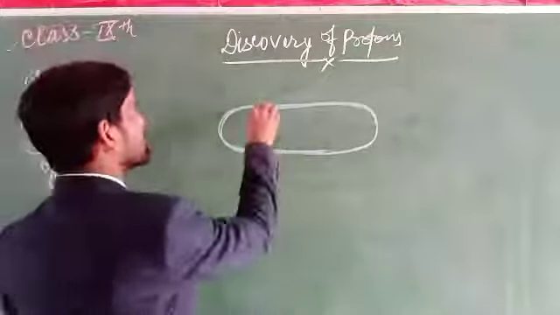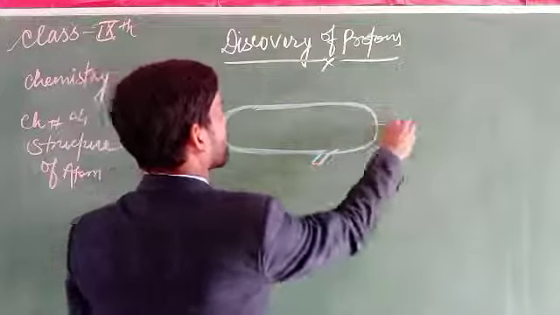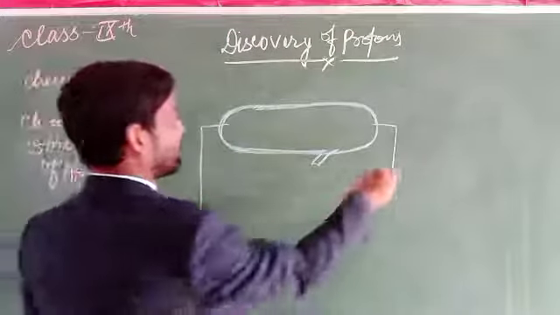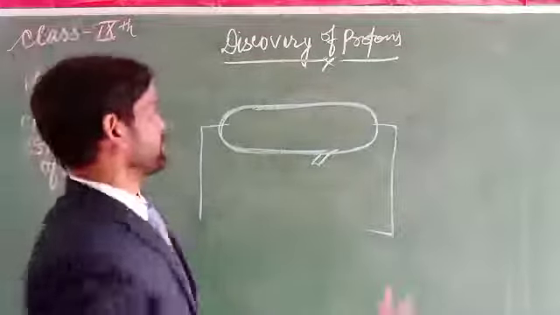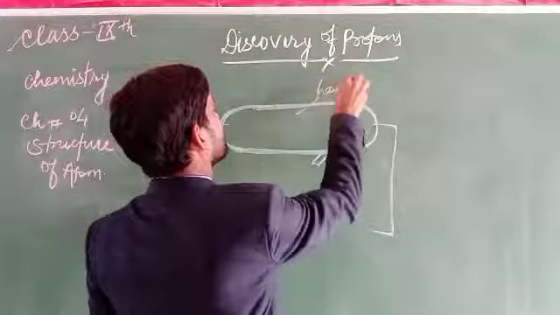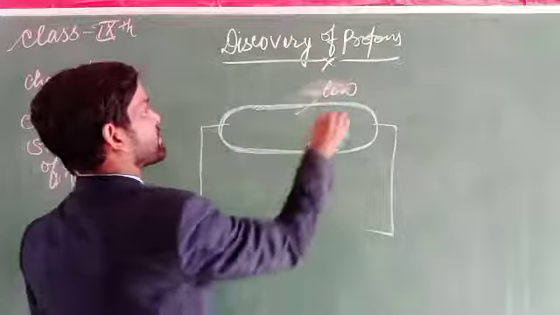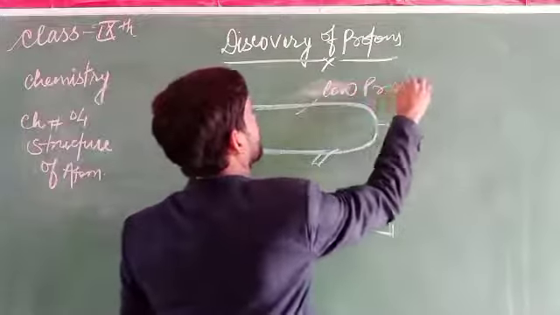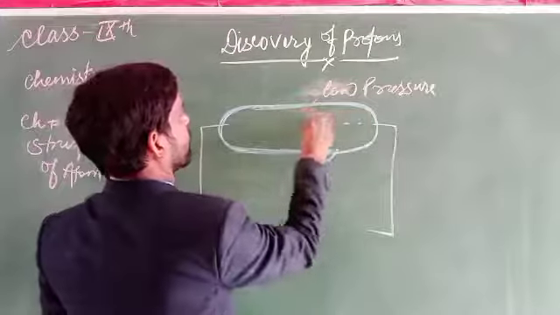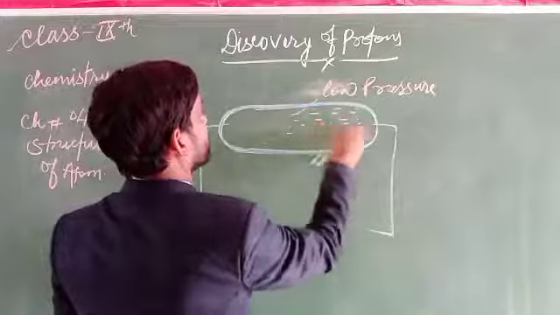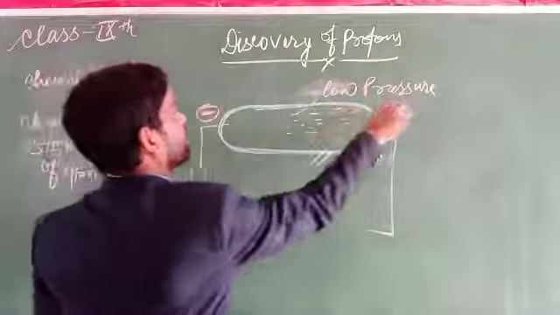Here the positive and negative terminals are added at a very low pressure. So in a discharge tube, if a gas is taken, here is the anode and that is the cathode.